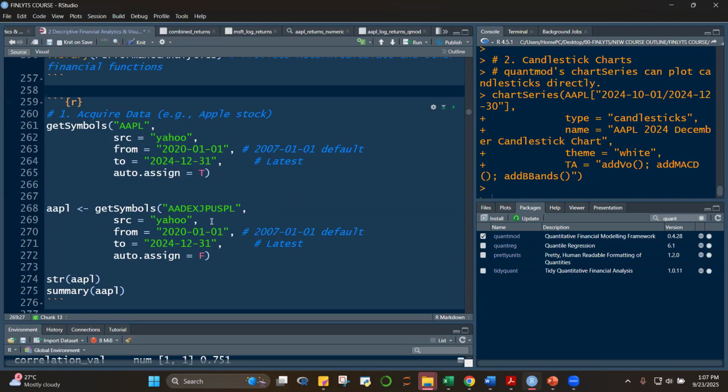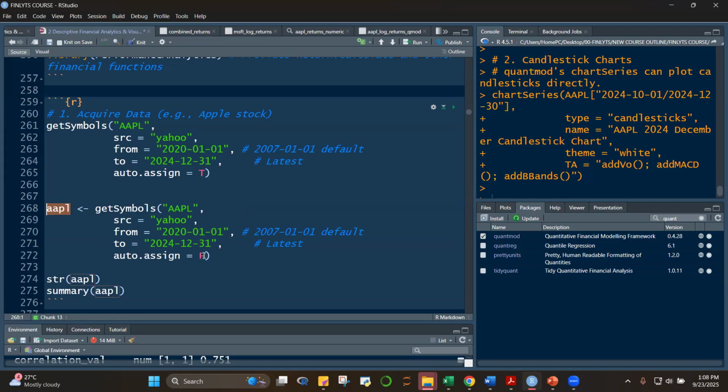However, if you want to give it a name other than the default ticker symbol, let's say AAPL. Okay, and mind you, class, R is case sensitive. Make sure that the ticker name is capitalized if it needs to be capitalized. But usually ticker symbols are capitalized.